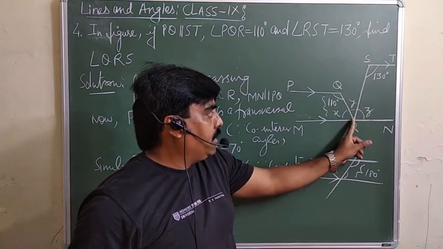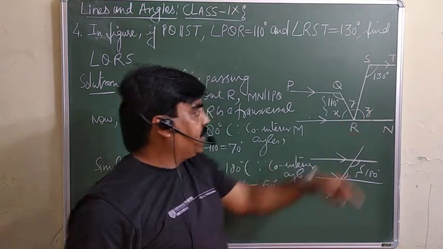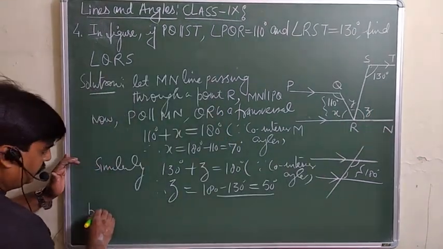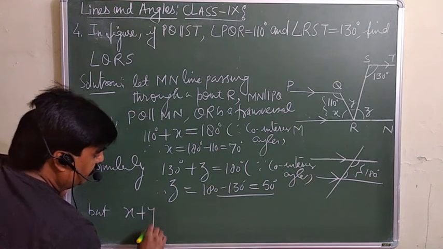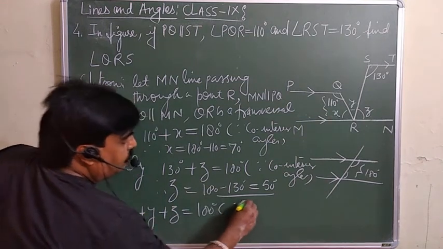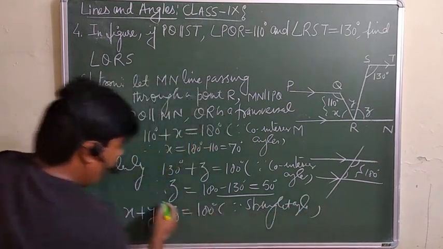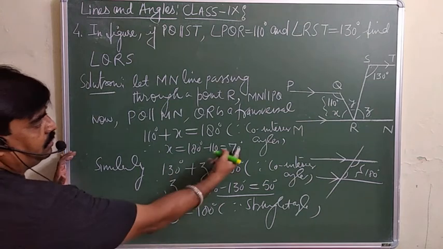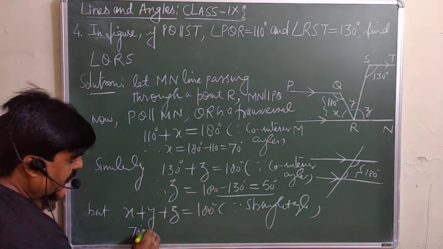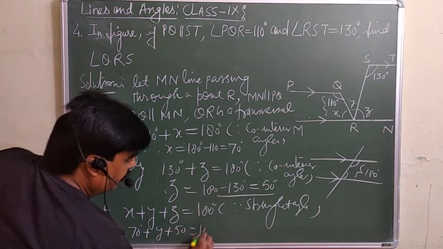What do we have to find out? Angle QRS. So X plus Y plus Z will be equal to 180 by the straight angle. We know the value of X, that is 70. We are interested in Y. Z is already given, 50.